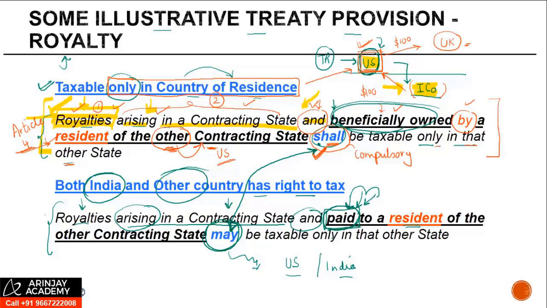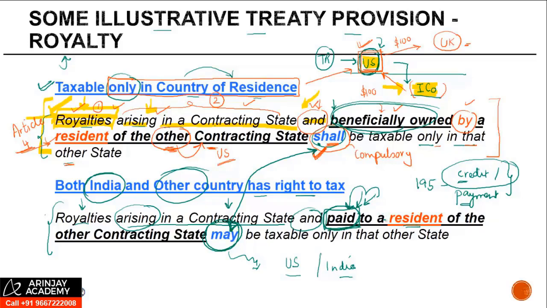What's the significance of this? If you recall under section 195, when an Indian company or a person makes a payment to a non-resident, they have to deduct at the time of credit or payment, whichever is earlier, right? So if credit precedes payment, the withholding tax provision applies at the time of credit.